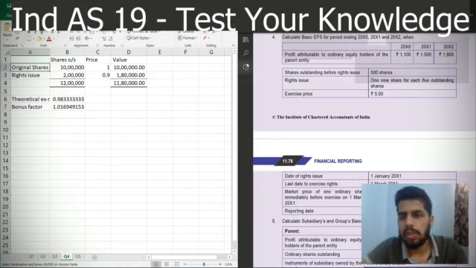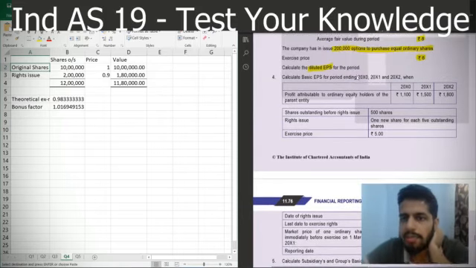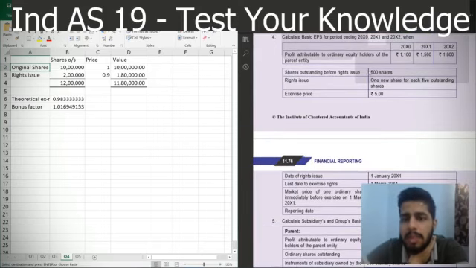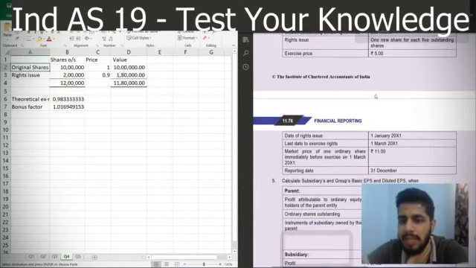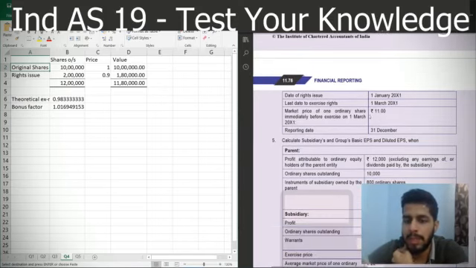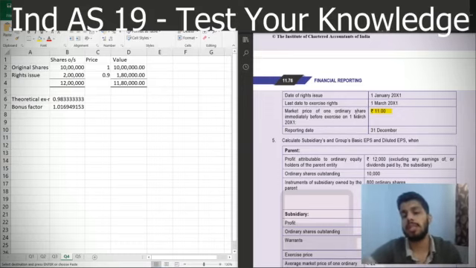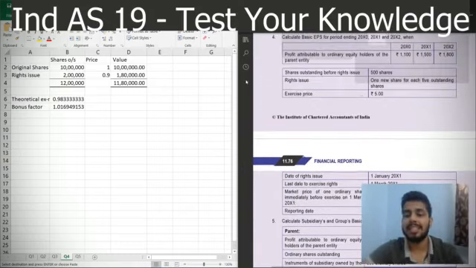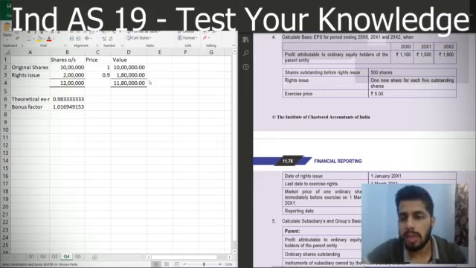So in question 4, I'll read out the question. We have to calculate the EPS for all the 3 years for which we have been given the profit. We have the shares outstanding, we have the right 1 for 5 again, and we have the exercise price, date of right issue, last date to exercise right issue, and the market price 11 rupees, which is the market price before exercise. That means it is the cum rights price 11 rupees and the exercise price is 5 rupees. So again it is a simple question.